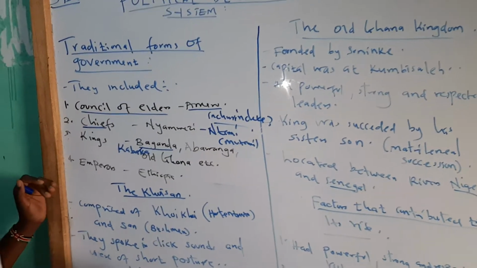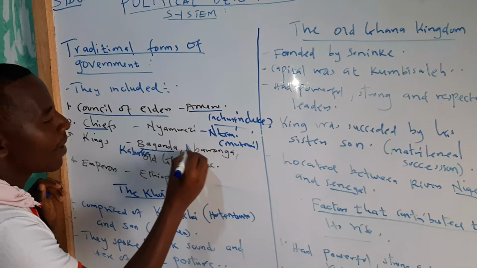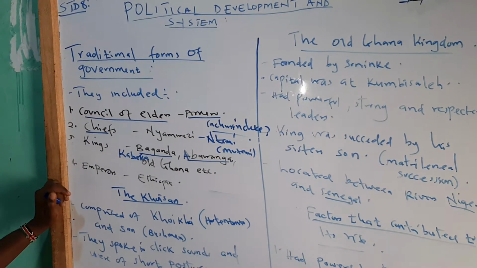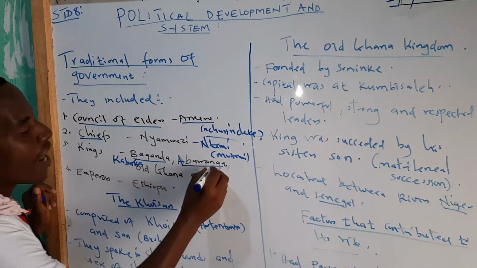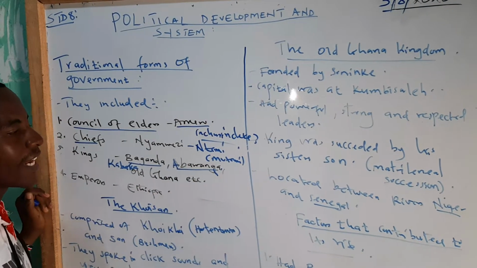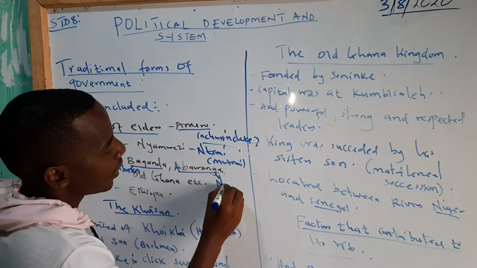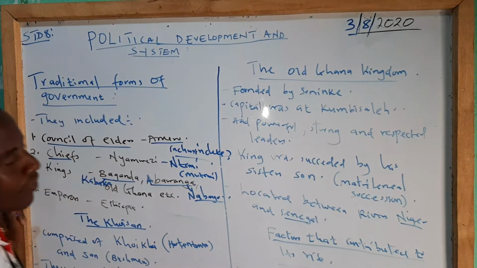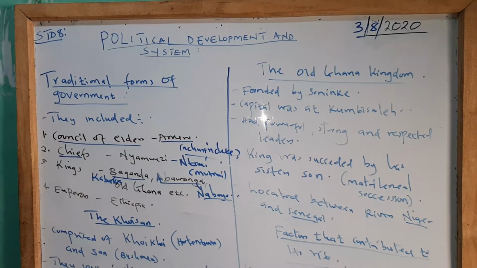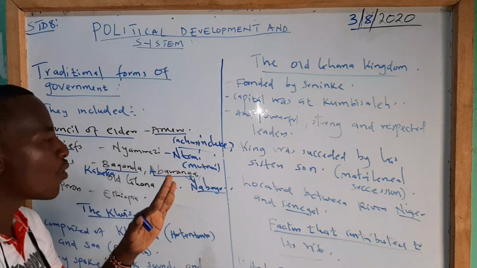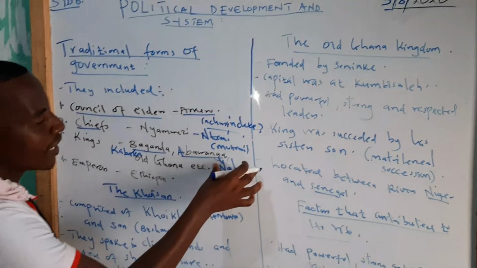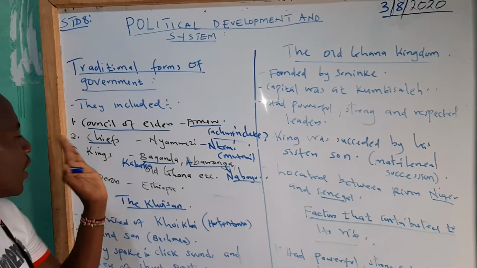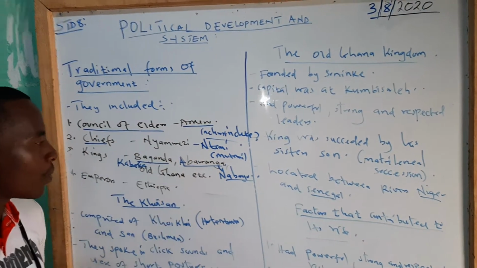Then you have the Abawanga. We can call them the Wanga people from Kenya. They were ruled by kings, and the title for the king was Nabongo. And we have the powerful one that you discussed in class 5, which is Nabongo Mumia. So Nabongo was the title given to the king among the Abawanga people of Kenya.